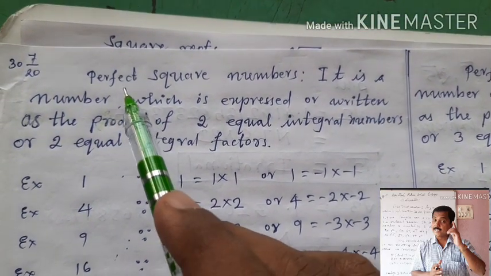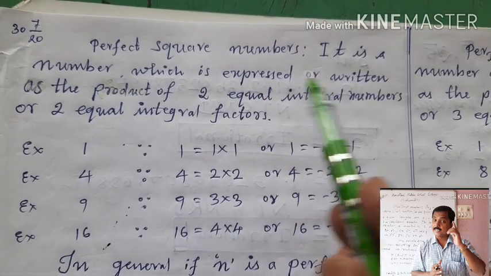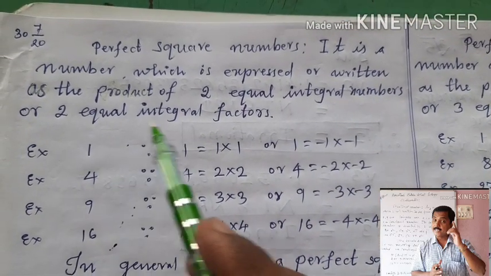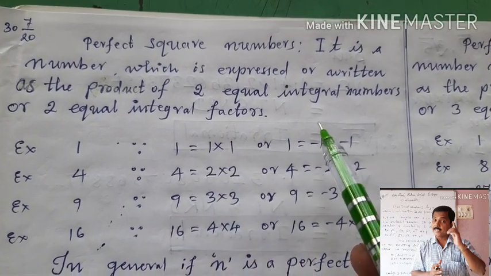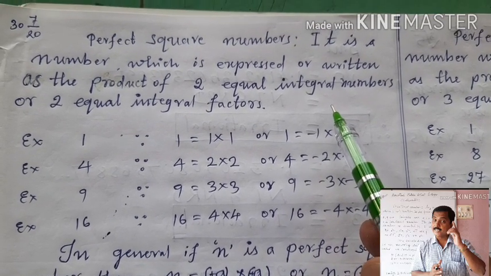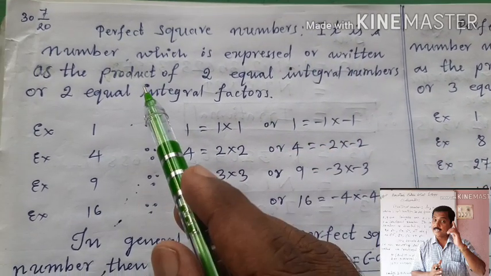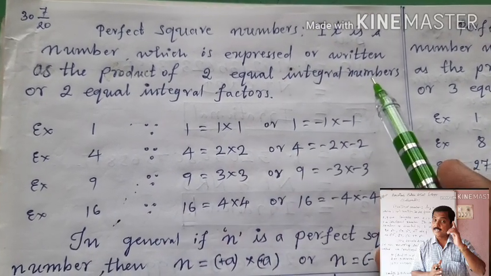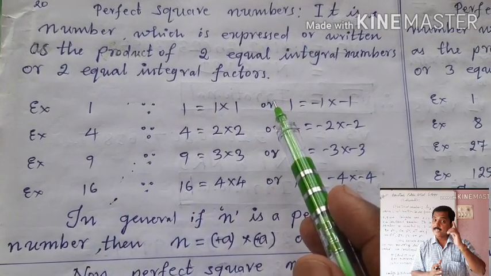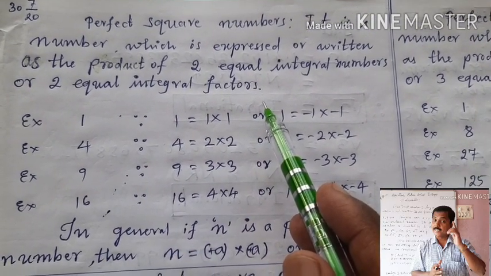What do we mean by a perfect square number? It is a number which is expressed or written as the product of two equal integral numbers, meaning two equal integers. Or it is a number which is expressed or written as the product of two equal integral factors. See here, integral numbers and integral factors, both are the same.